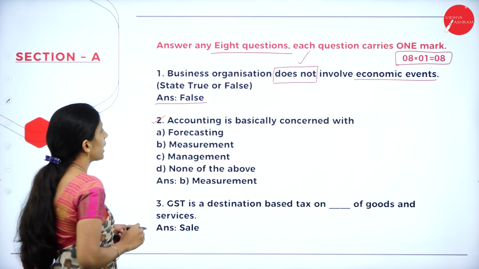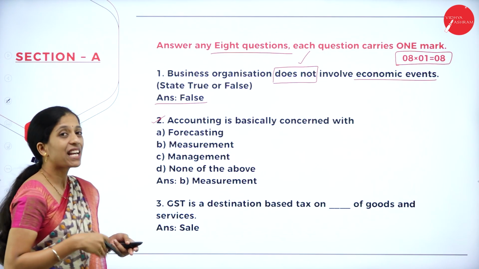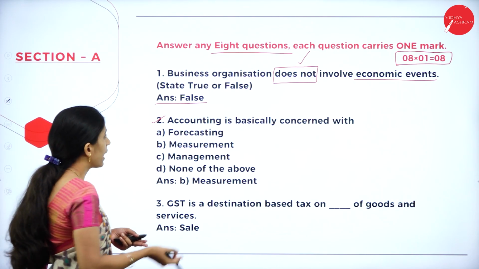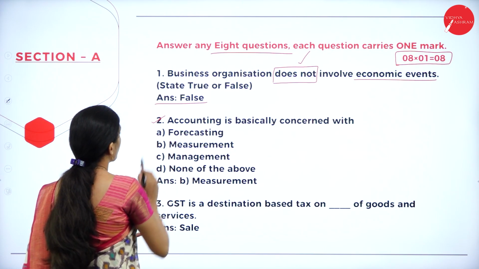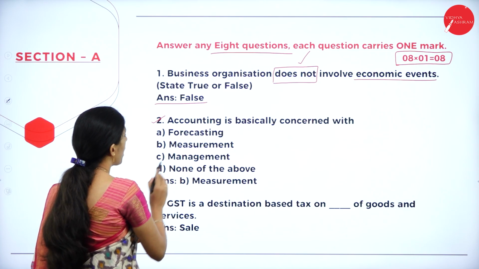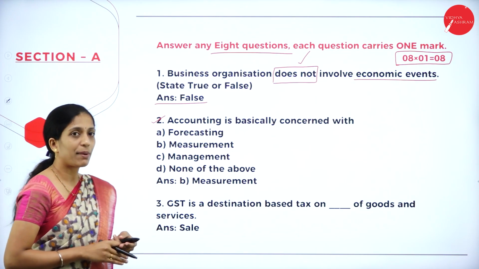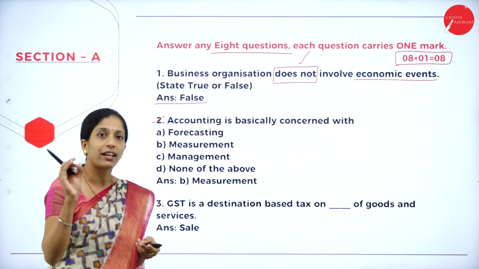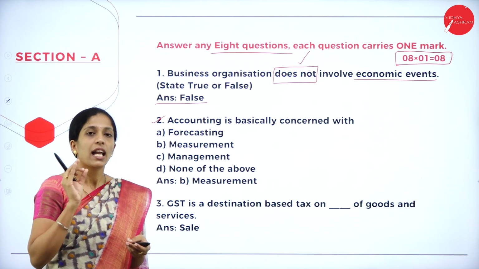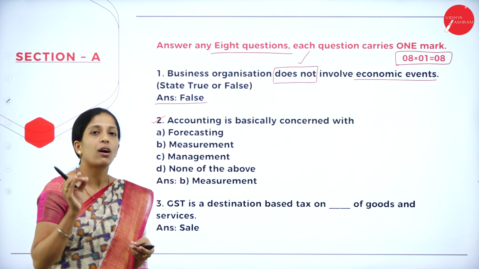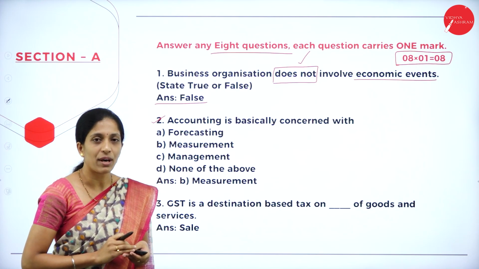Now coming to the second question, accounting is basically concerned with. They have given us a few options: forecasting, measurement, management, none of the above. How do you have to remember this? In the definition of accounting itself, it tells that accounting is an art of recording, classifying and summarizing.